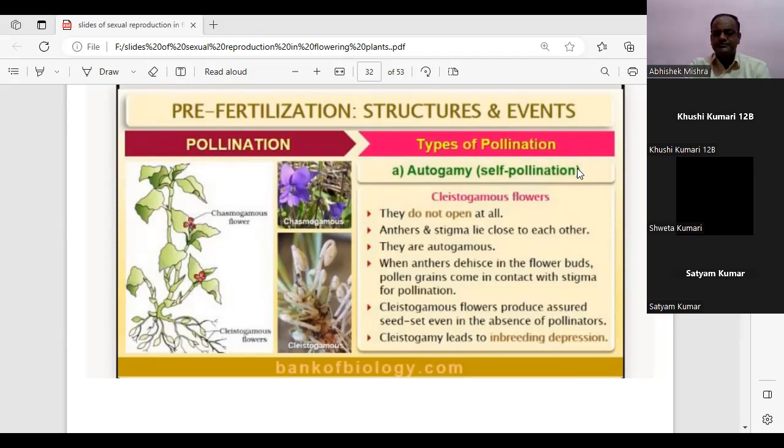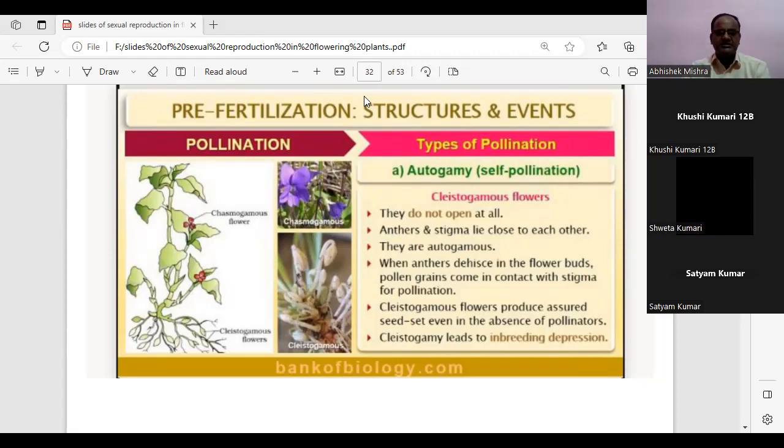Okay? Is it clear to all what is the difference between a cleistogamous and a chasmogamous flower? The chasmogamous flower remains open all the time. The cleistogamous flower remains closed all the time. That means they do not open at all. Are the two flowers clear to all? Through the chat box you can reply. Okay, all of you have responded yes.